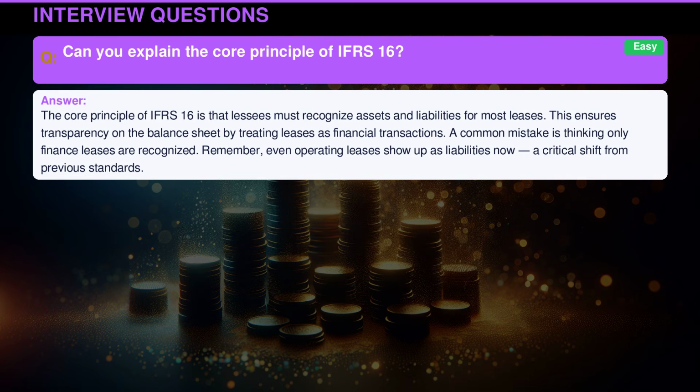The core principle of International Financial Reporting Standard 16 is that lessees must recognize assets and liabilities for most leases. This ensures transparency on the balance sheet by treating leases as financial transactions. A common mistake is thinking only finance leases are recognized. Remember, even operating leases show up as liabilities now, a critical shift from previous standards.